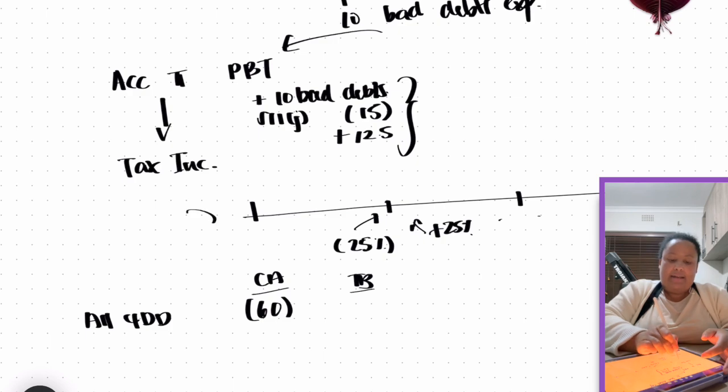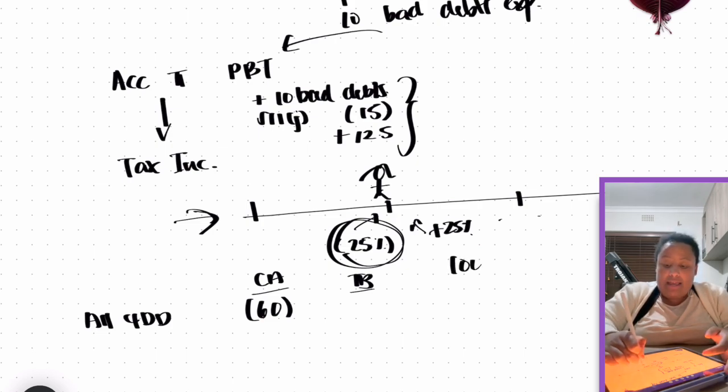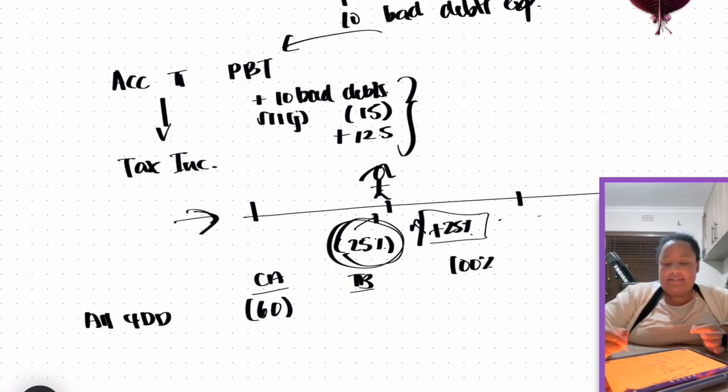Okay, so going back to this timeline I have over here, in the current year, we are standing at the end of the year, and we have already claimed a 25% deduction. But in the future, if these debtors are going to go bad, we are going to be able to claim 100% of the bad debt when it actually goes bad. But we've also got to take into account that we would have added back the 25% that we were granted in the current year. So on a net basis, our future deductions would equal 75%.